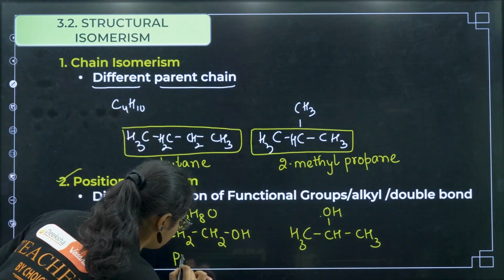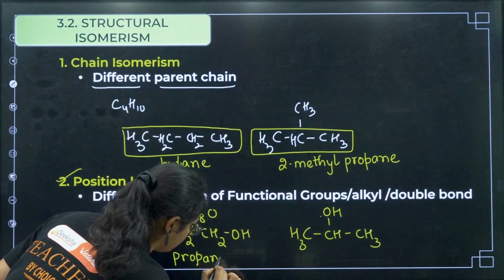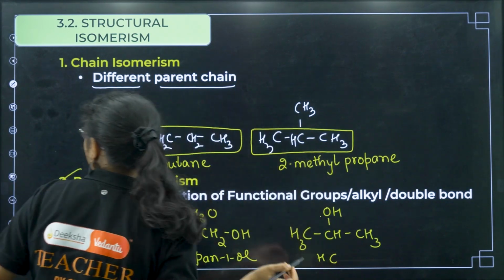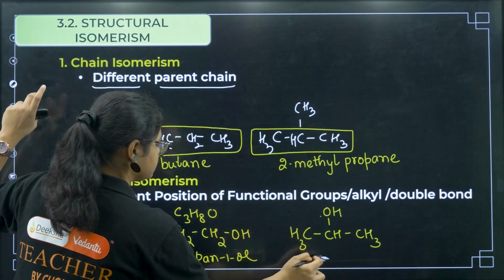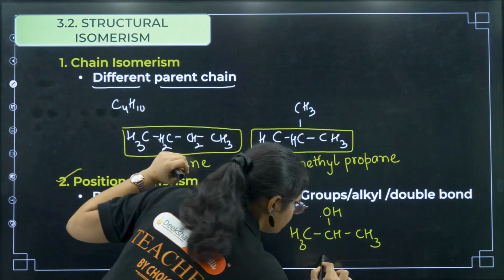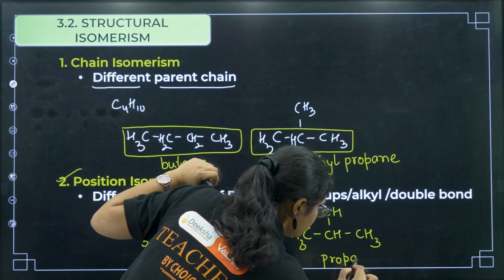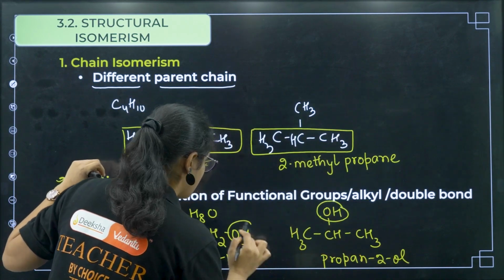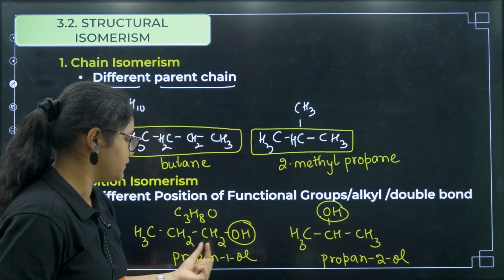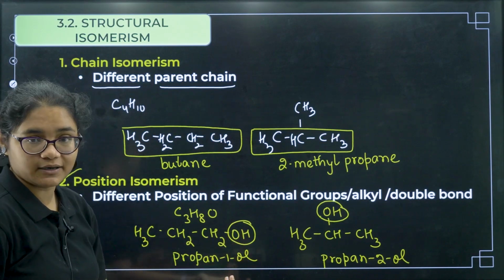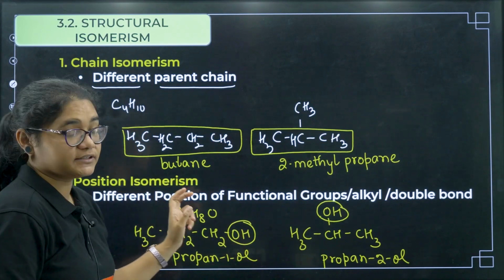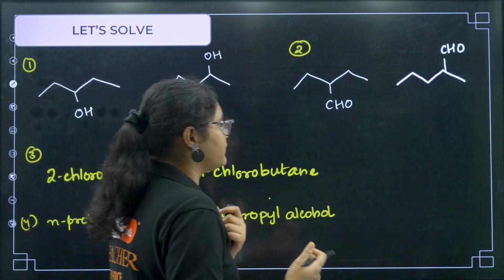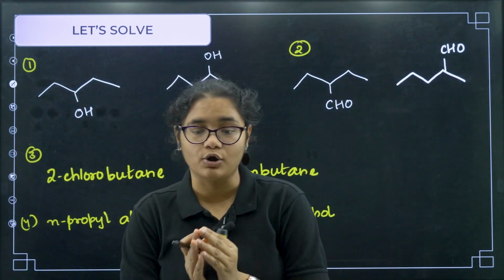So you can see the names here. This will be propan-1-ol, and this one will be propan-2-ol. So you see the functional group position is different here. The position of the OH group is different. It is attached to the second carbon here and to the first carbon here. So that is why this is position isomerism.